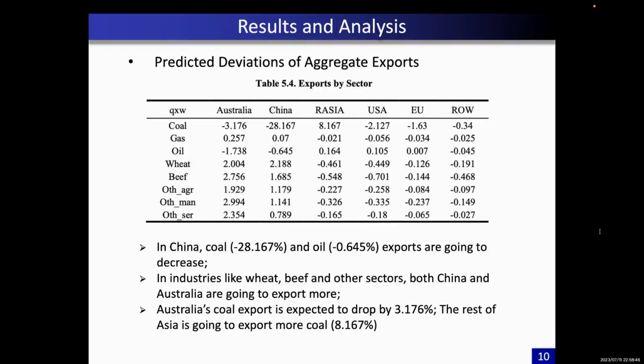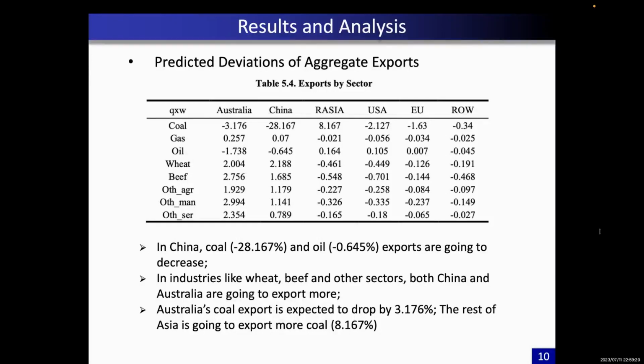And this table shows the predicted deviations of aggregate exports. So we can see that in China, the coal and oil exports are going to decrease. This could be attributed to China's increasing domestic demand for oil as an alternative energy source, which may have been driven by the country's efforts to reduce the reliance on coal for energy production.